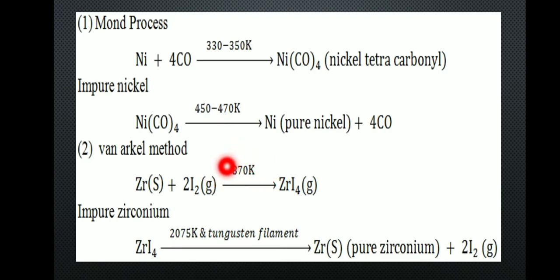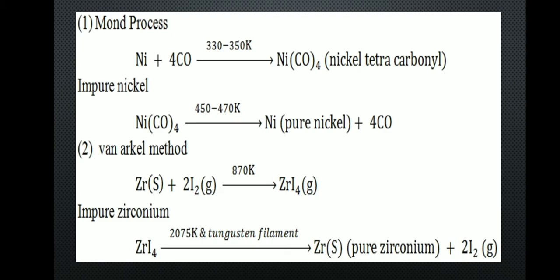870 Kelvin to form the volatile zirconium tetraiodide. The impurities are left behind as they do not react with iodine. The zirconium tetraiodide is then heated on a tungsten filament at 2070 Kelvin to form pure zirconium.